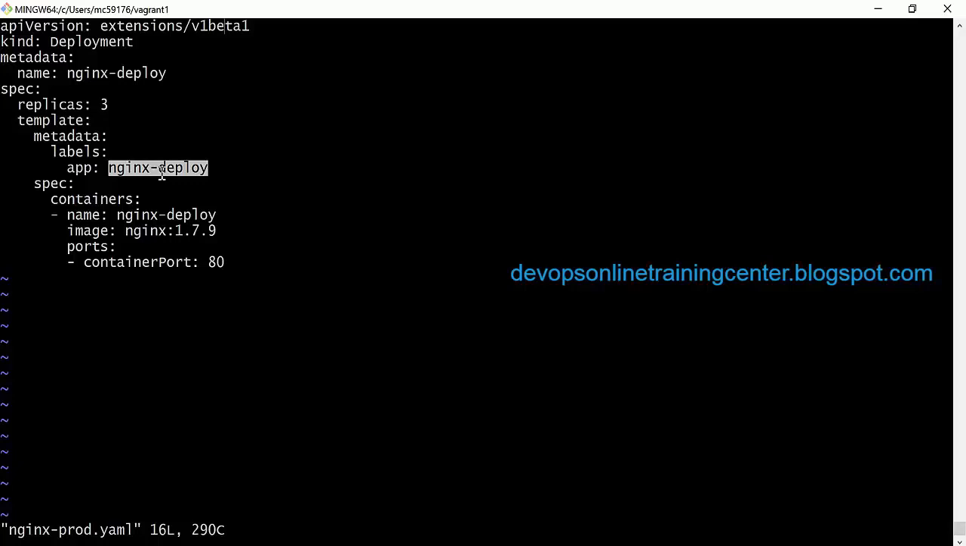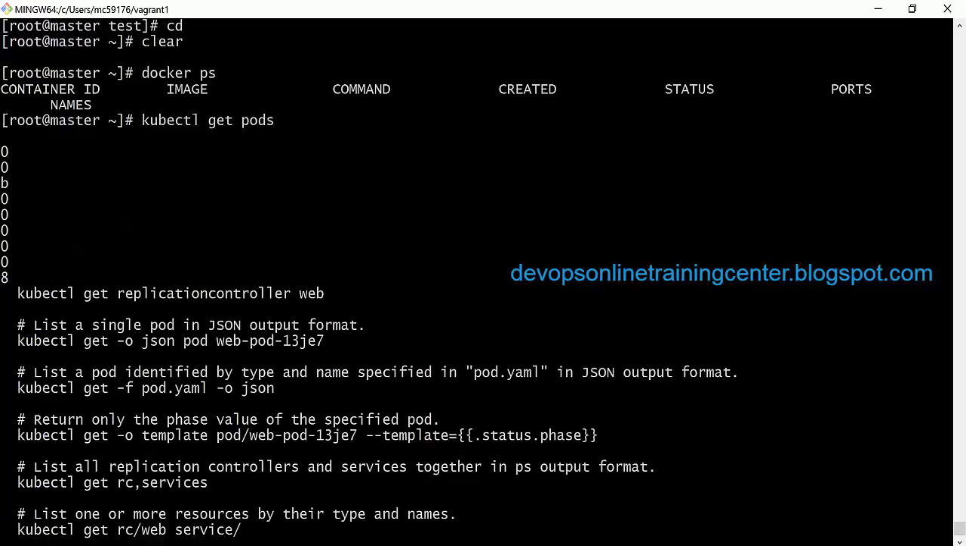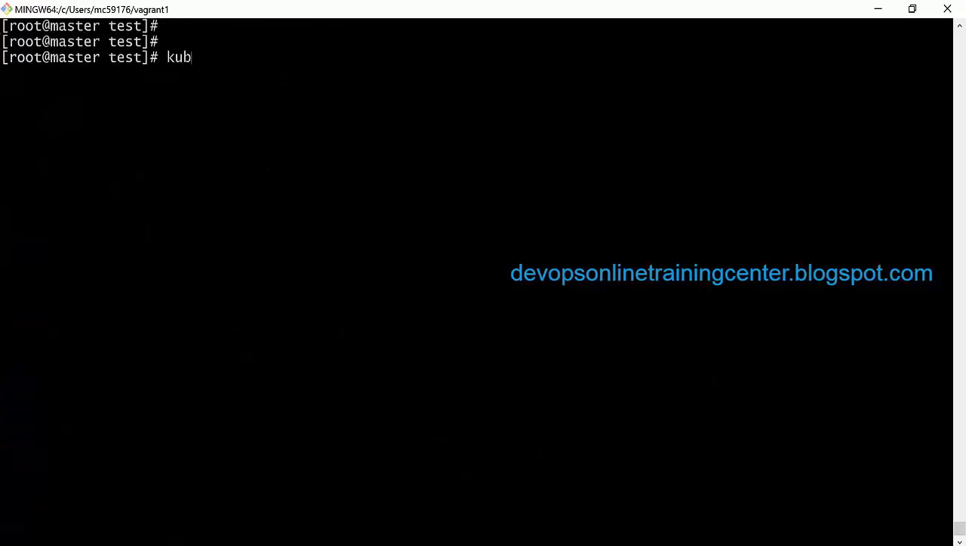Using this, I have specified replicas as 3. So it should create 3 pods when I execute this with the kubectl create -f command, right? So I'll just say kubectl create -f nginx production.yaml, right? So earlier we created a pod. What I'm creating now is a Deployment. What is the difference? Pods are mortal. Deployments are immortal.